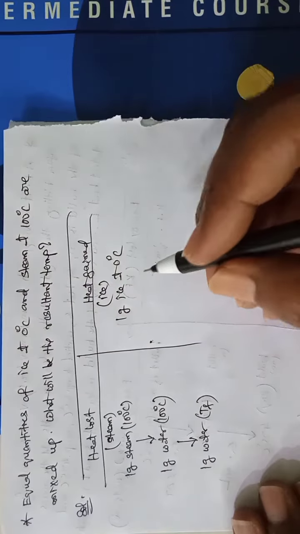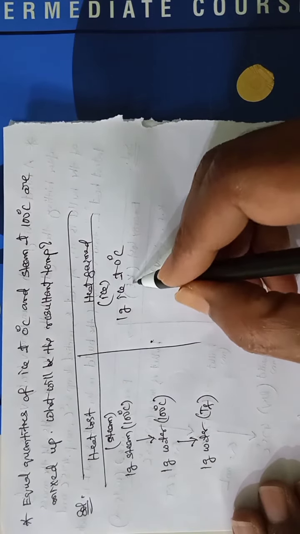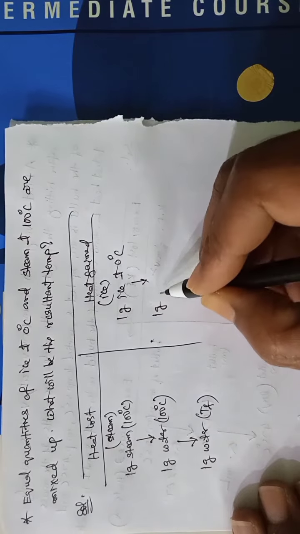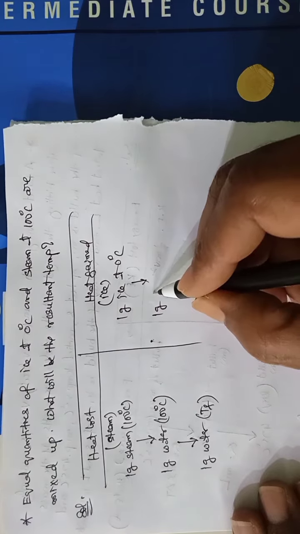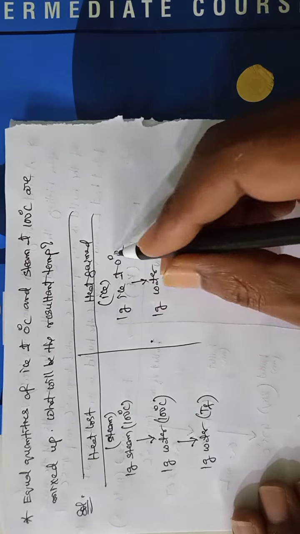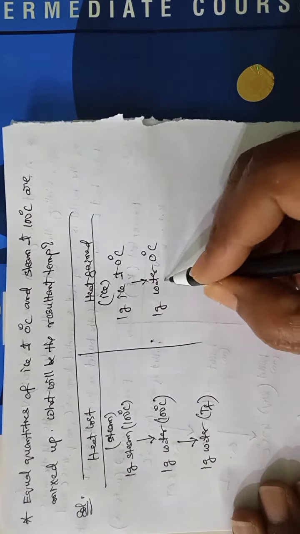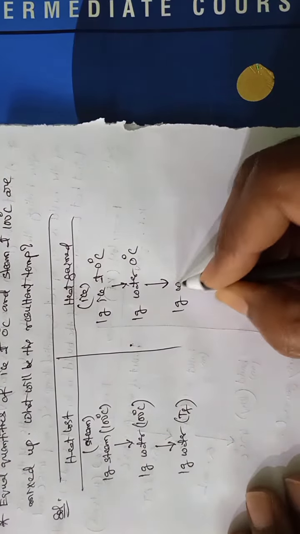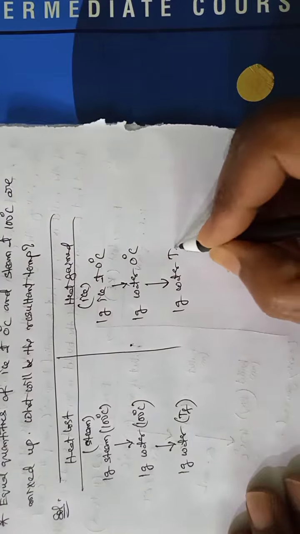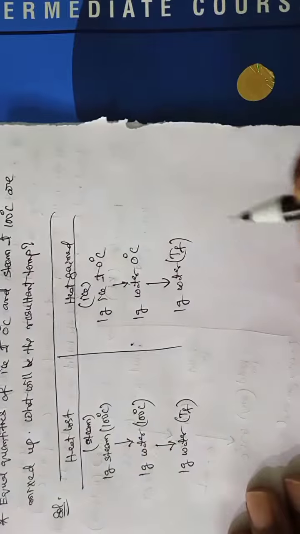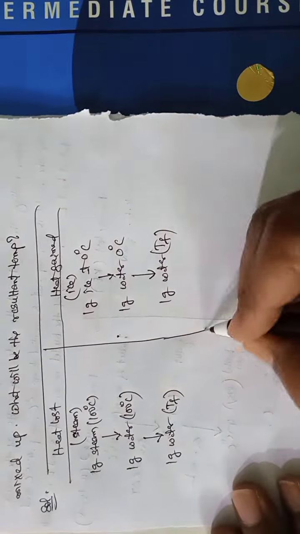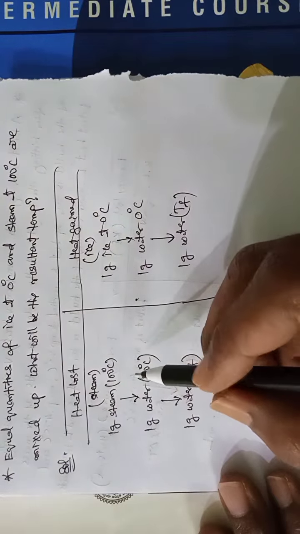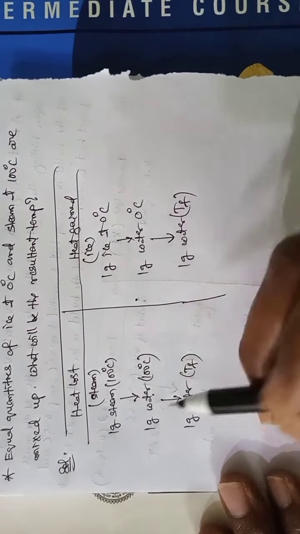Now this side. So when this is mixed with steam, first 1 gram ice becomes 1 gram water at same temperature. Afterwards only temperature changes at TF. Now this side, change of state from steam to water.